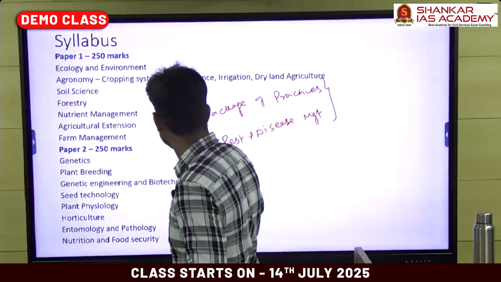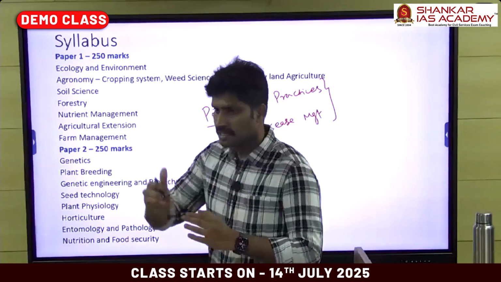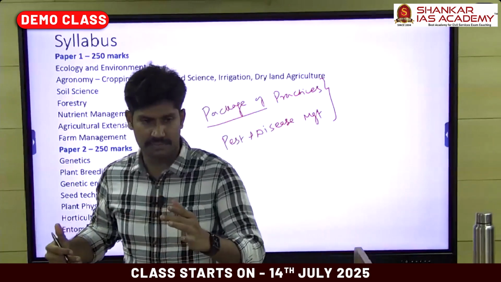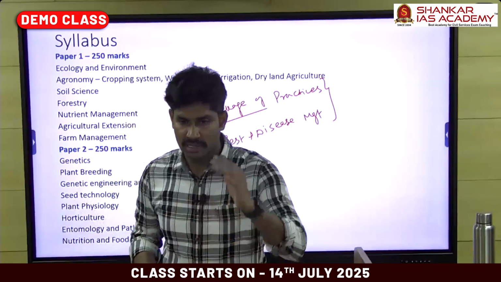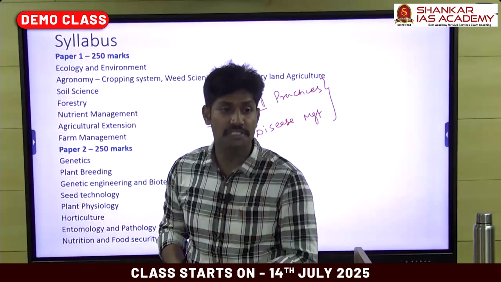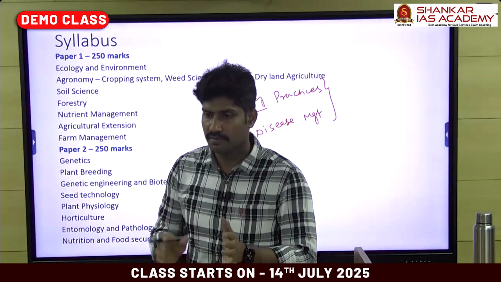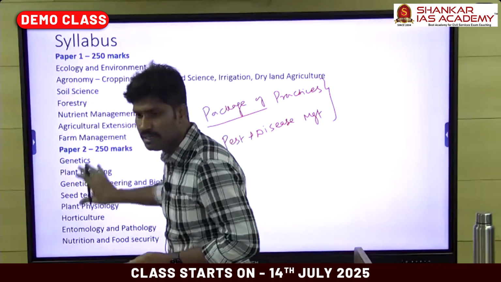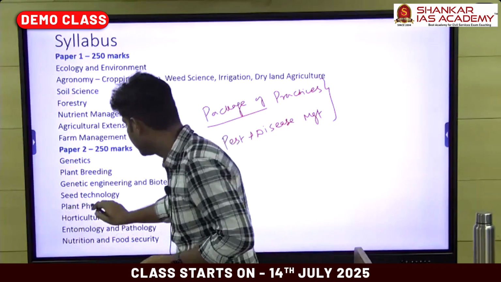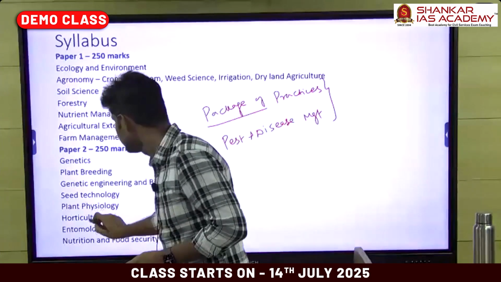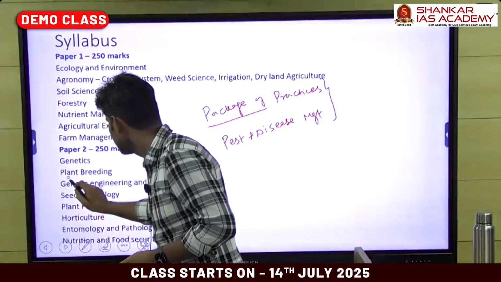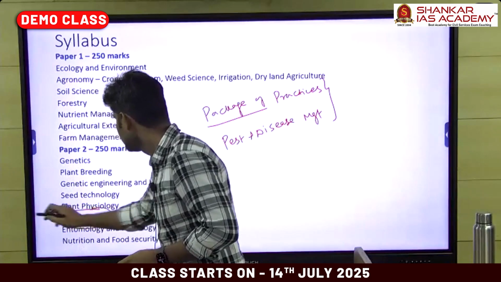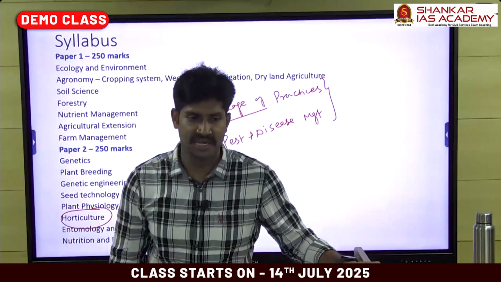Regarding package of practices, starting from sowing till harvesting, we have to prepare the entire procedure for all the important agricultural crops and horticultural crops. So this is a challenging area.